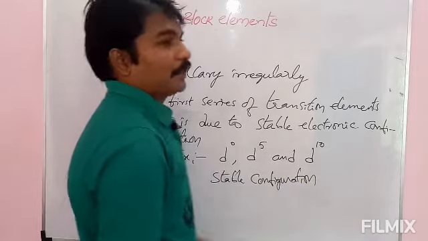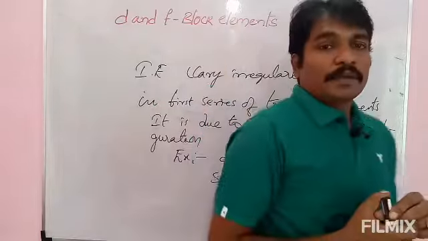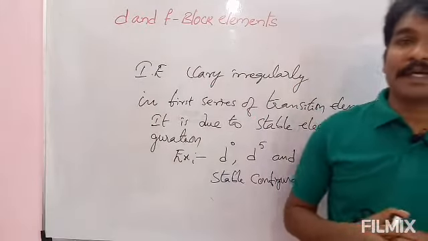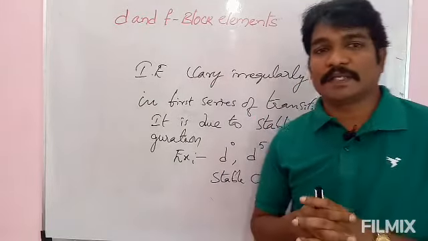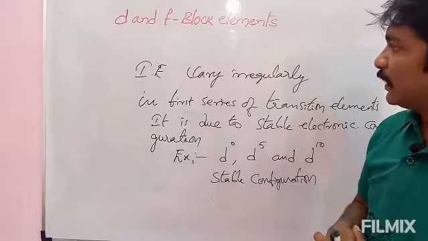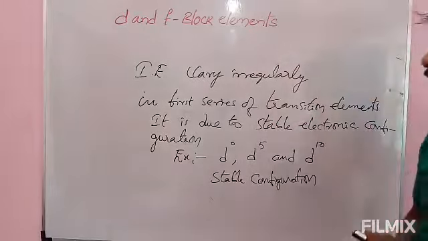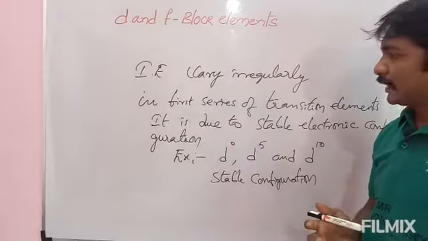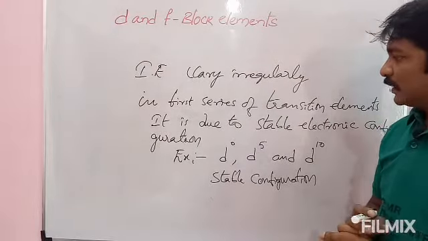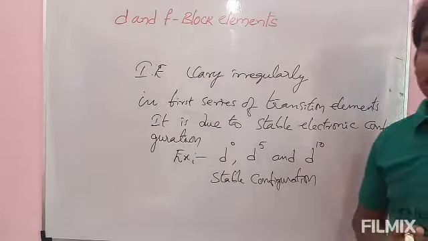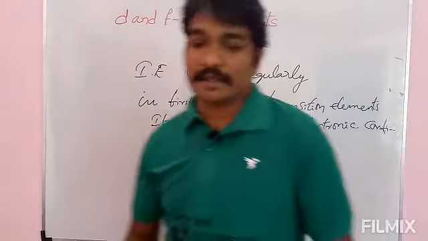Because of the presence of elements with half filled and completely filled d orbitals in between the elements, it shows some irregularity in ionization enthalpy, especially first ionization and second ionization enthalpies. Okay, please note down. Reason for this one is electronic configuration, stable electronic configuration.